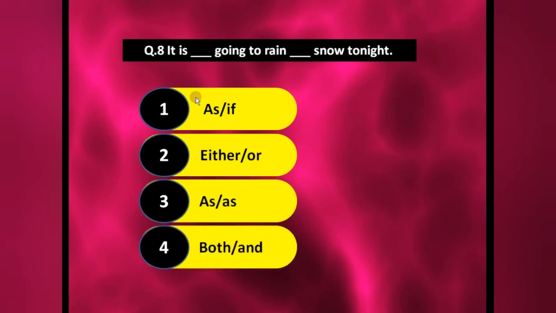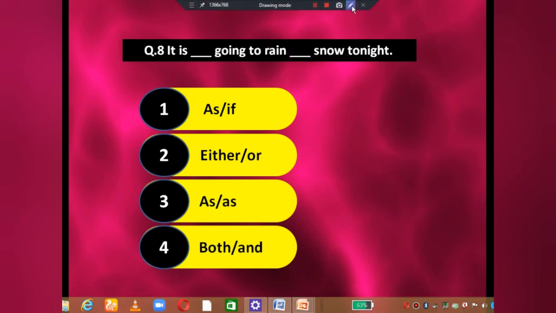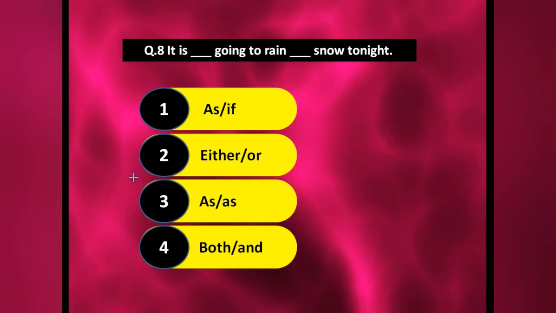So it is both going to rain and snow. Definitely both snow and rain cannot come together. Option is given कि या तो बारिश होगी या snow, anyone. Okay, so it is either going to rain or snow tonight. So whenever one option is given, in that condition you have to use either or. One choice is given in that condition.